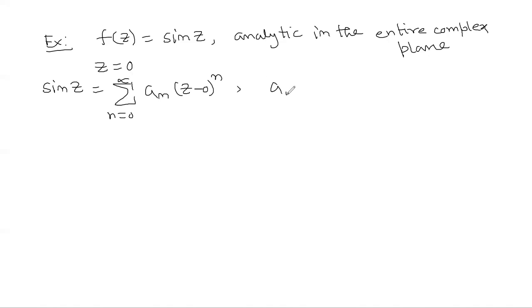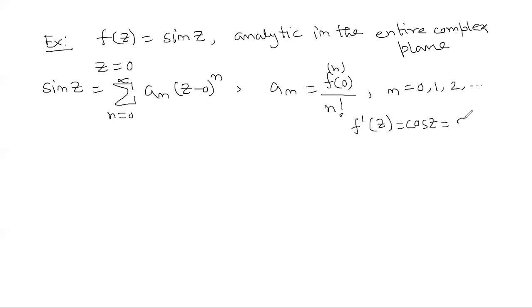Okay, what is our a_n? It is the nth order derivative of f at the point 0 divided by n factorial, where n is 0, 1, 2 up to infinity, right? So let us try to determine f^(n)(0). Now what is the first order derivative of f? It is cos z, right? Now you see cos z can be written as sin(pi by 2 plus z). Next, what is f double dash z?